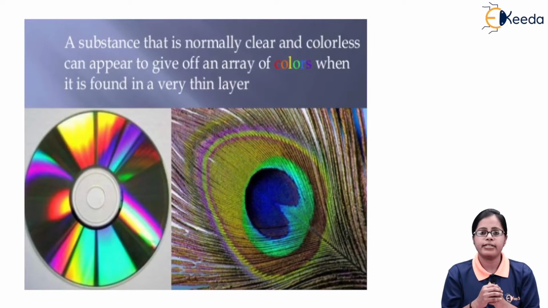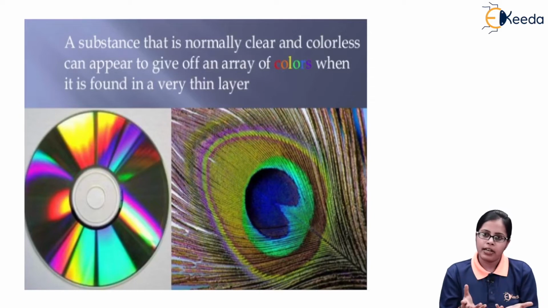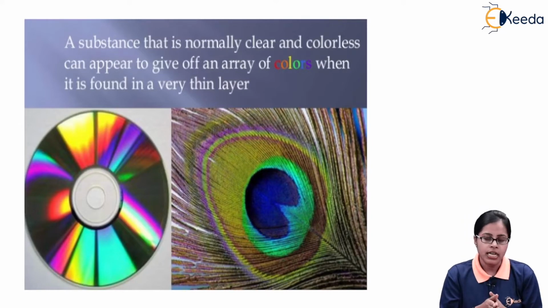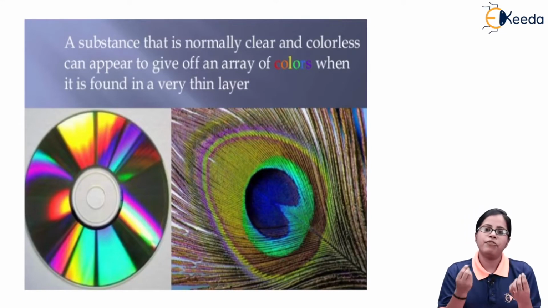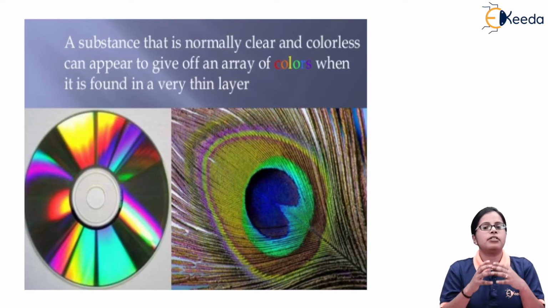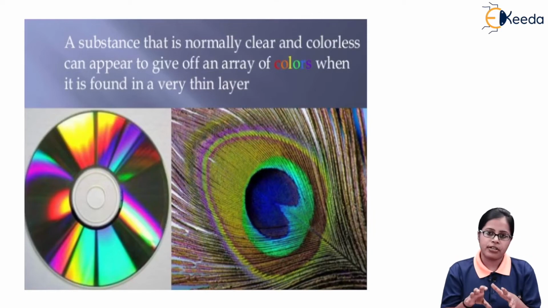What I mean is that the substance you are looking at is normally clear and colorless. But if you look at the same substance in the form of a thin film, it is going to appear like an array of colors.